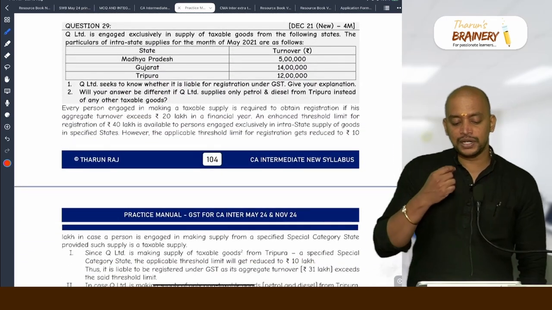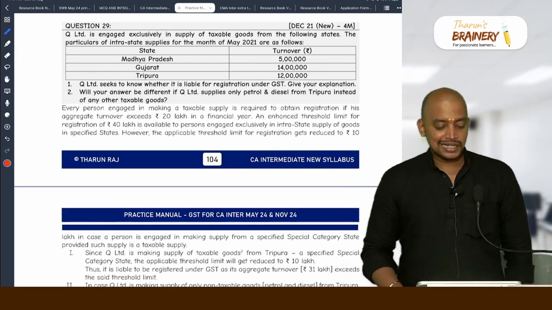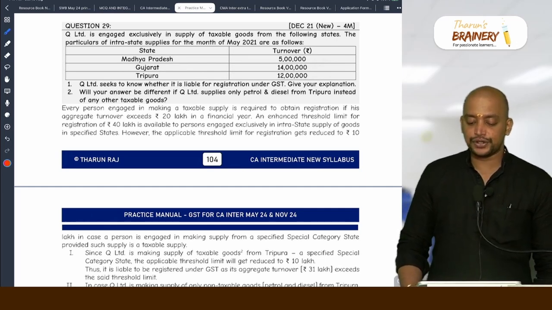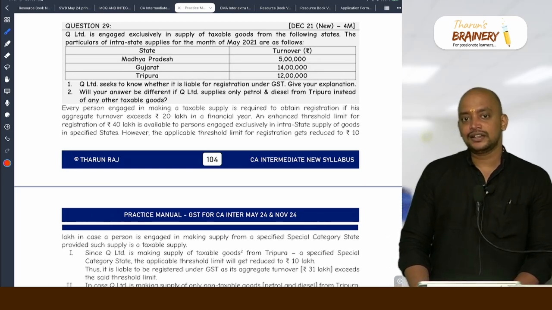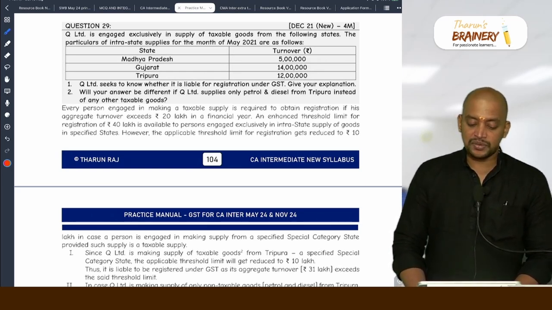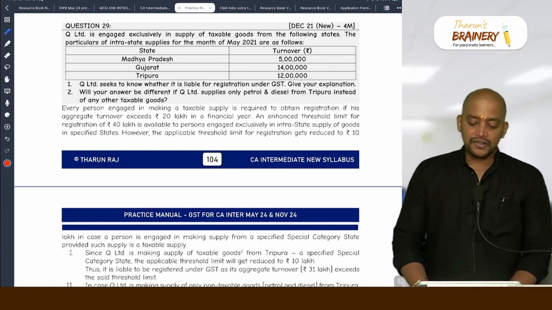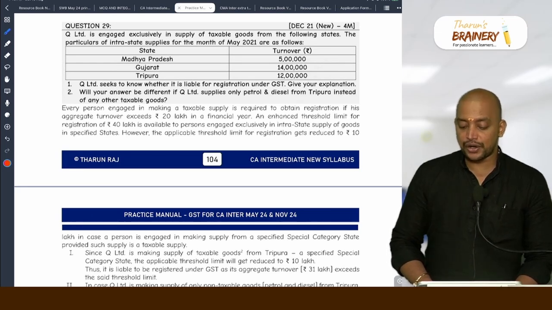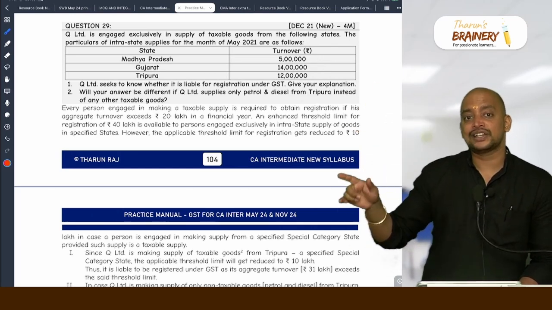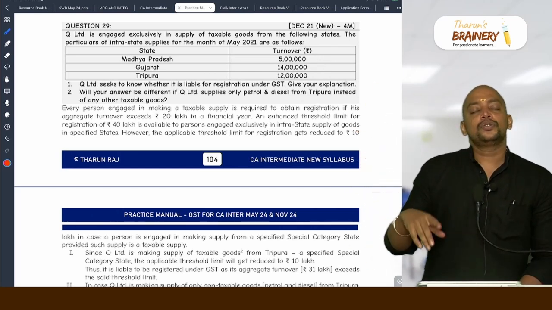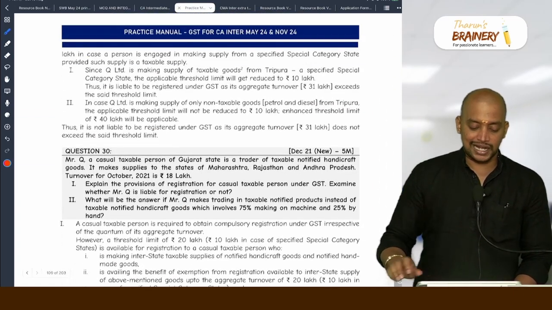Question 29. Q Limited is engaged exclusively in supply of taxable goods from the following states. The particulars of intrastate supply for the month of May 2021 are as follows. Madhya Pradesh, Gujarat, Tripura. Tripura is there. So 10 lakhs is the limit. Q Limited seeks to know whether it is liable for registration. Yes, because their total turnover exceeds 10 lakhs. Will your answer be different if Q Limited supplies only petrol and diesel from Tripura instead of taxable goods? Yes. See, one of the states is in MMTN and they should be engaged in supplying taxable goods or services, then only 10 lakhs. Otherwise, it will be 20 lakhs. So the applicable limit will be 20 lakhs.